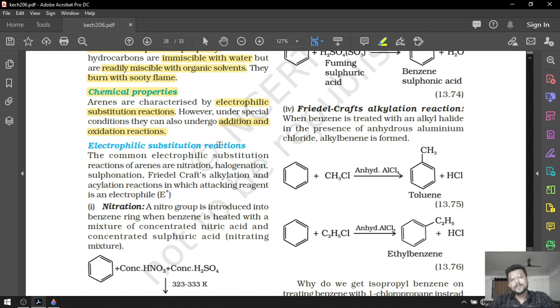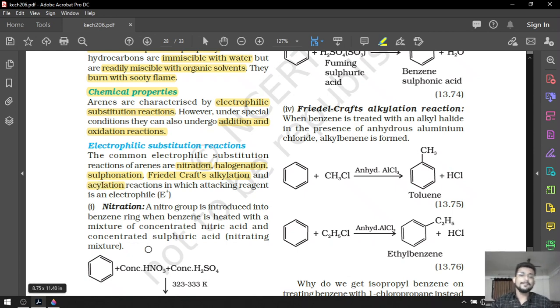In this course, we are going to study electrophilic substitution reactions of benzene. The common ones are nitration, halogenation, sulfonation, Friedel-Crafts alkylation, and Friedel-Crafts acylation.